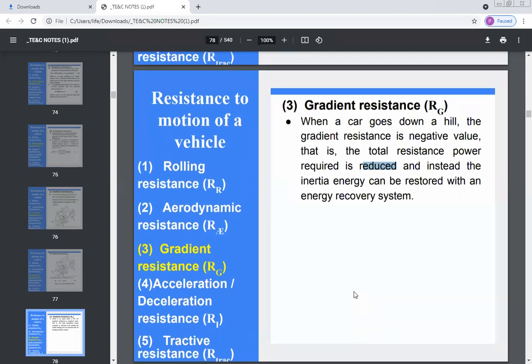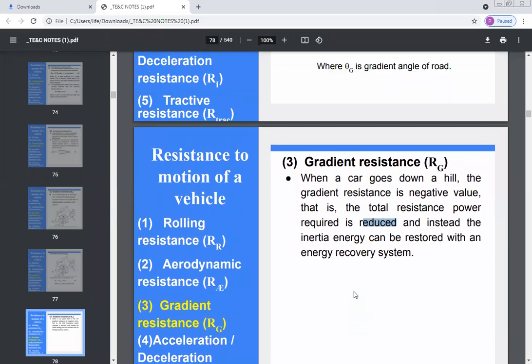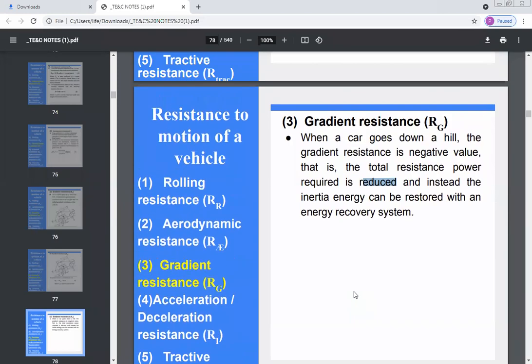That's why the negative sign is there, or the negative value of the gradient resistance is there. So this is the third type of resistance, that is gradient resistance.